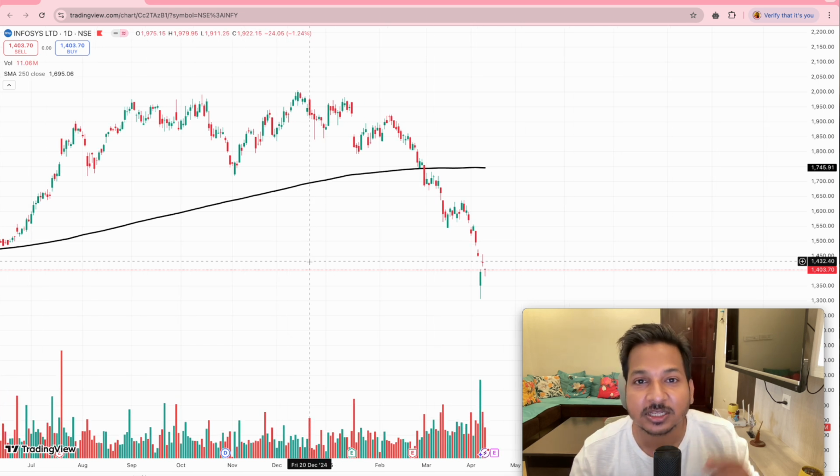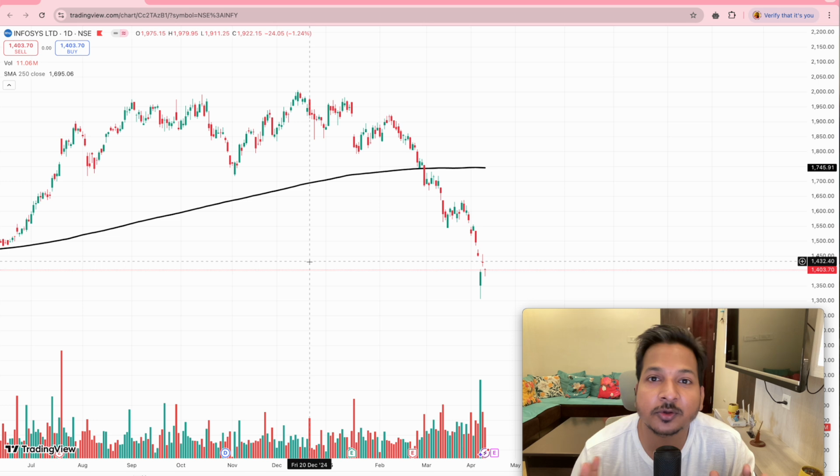So if you start following this simple method, suppose you choose that your space is only Nifty 50, and there you choose 5-10 big names which you can trust, and there you put your money. You have decided that you will keep your money in FD for as long as the market is above the 250-day moving average. But when the market falls and comes below the 250-day moving average, I will start putting my money in those companies which are below it, because I know after some time this phase will be over and these companies will again start to rise. So this is the way you can choose without any headache.